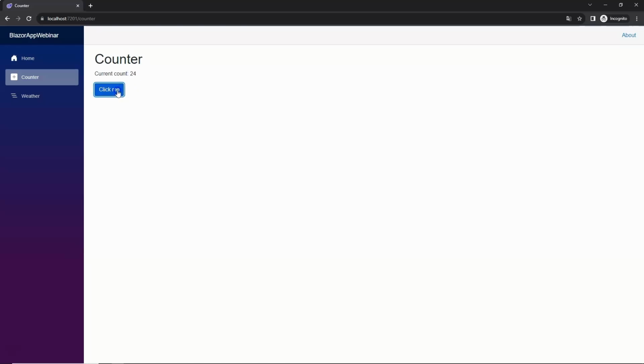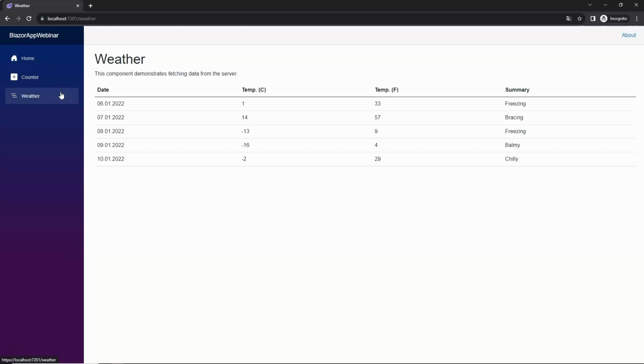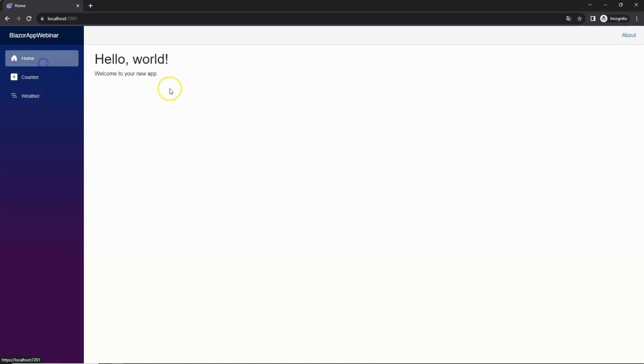This code here is entirely written in C#, and we also have some table display, meaning we fetch data, in this case from a JSON file, and display it in our application. When you navigate between these pages, you'll notice that the entire page isn't refreshed. Only the content on the right side of our application changes. This means we don't have to fetch the entire page from the server each time, and this is an example of how a typical SPA, single page application works. Let's see how it looks in the code and how our project is structured.